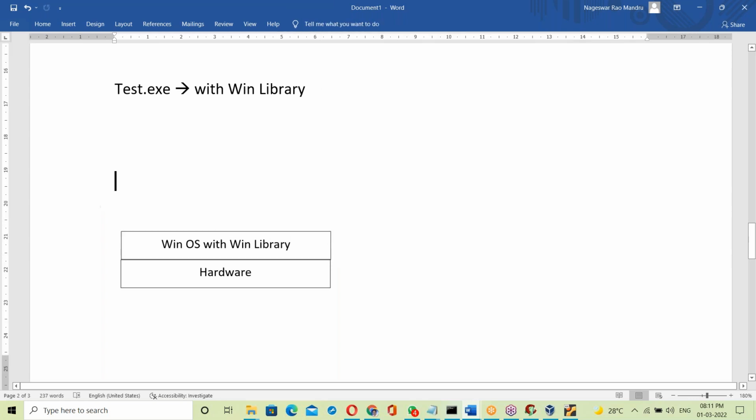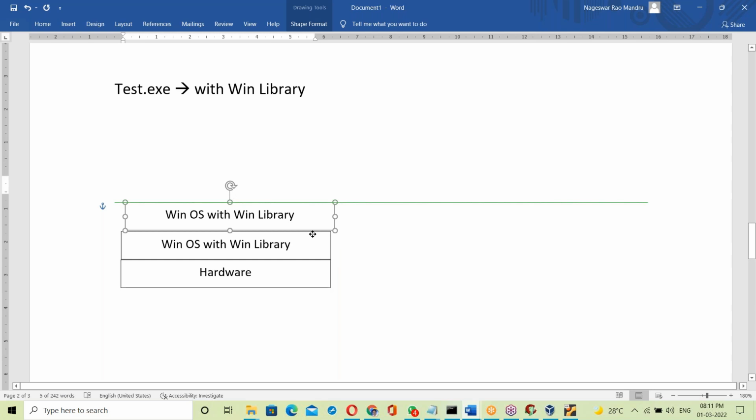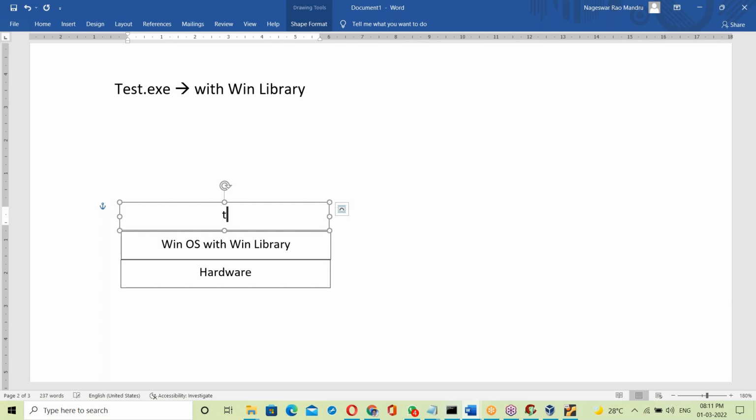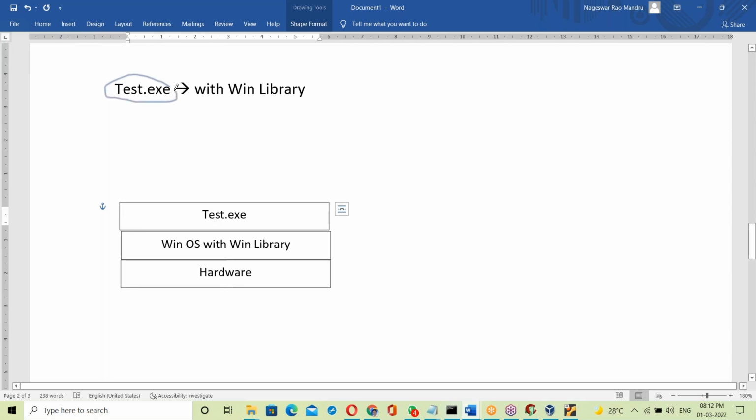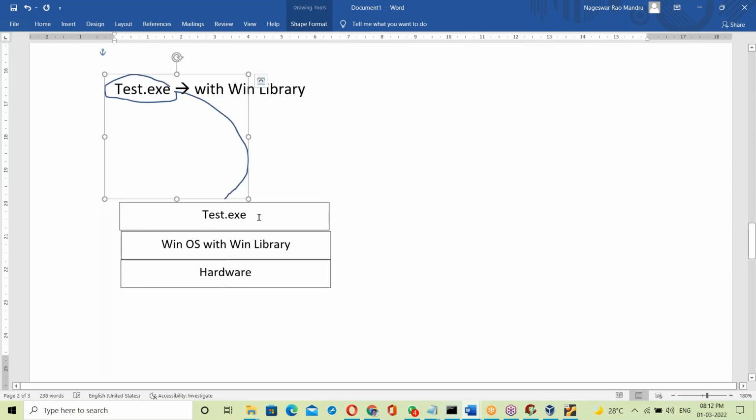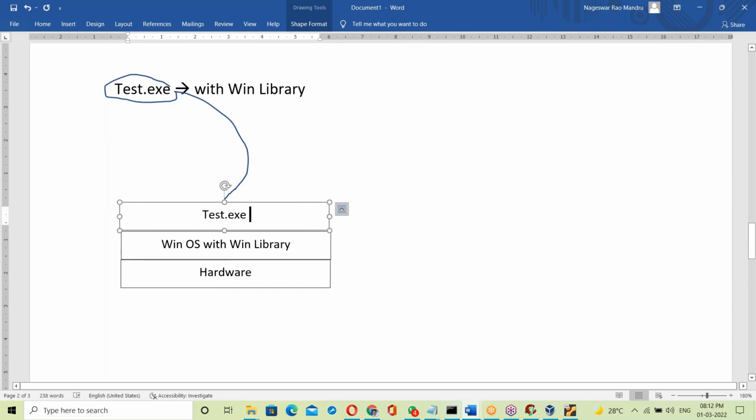On top of it, now placing the test.exe file. Now this test.exe with the Windows OS library is placed on the Windows system. After placing it in the system, try to run it. When you try to run this test.exe file, it will try to call the Win library.